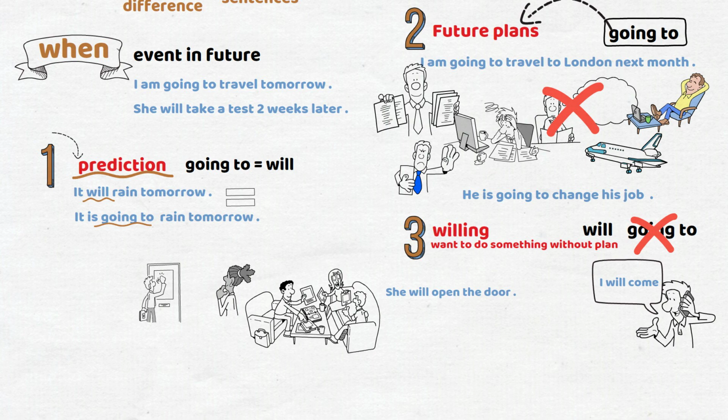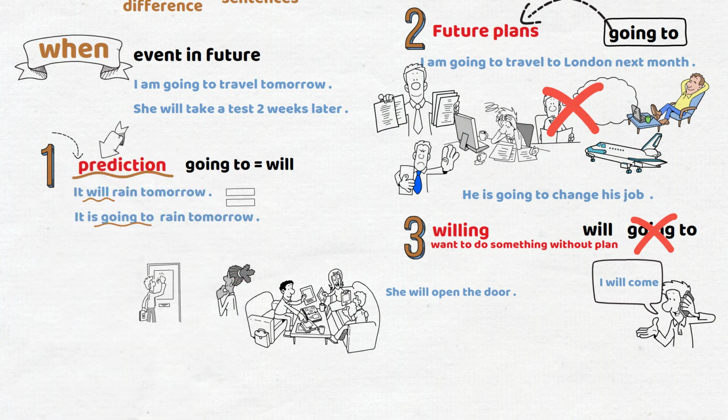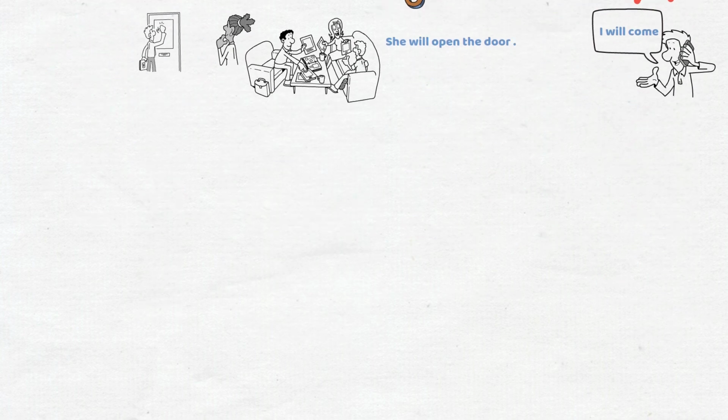So we can use going to and will to talk about predictions, but we only use going to talk about plans for the future, and we only use will to talk about willingness at the moment of speaking. So we finish, when do we use them? Let's start with how to make sentences.